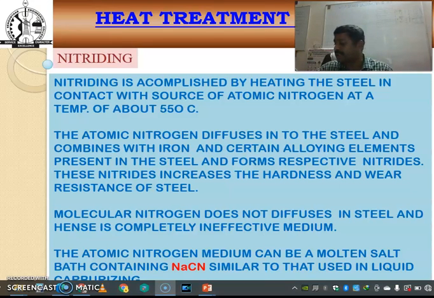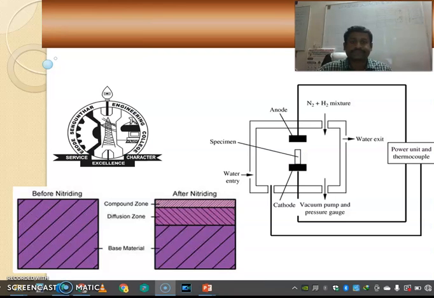Next is the nitriding process. Nitriding is the process of adding nitrogen to the surface. Nitrogen is added by heating the steel in contact with atomic nitrogen at a temperature up to 550 degrees Celsius. This atomic nitrogen diffuses into the steel and combines with iron and the alloying elements present in the steel to form the respective nitrides. These nitrides increase the hardness and wear resistance of the steel. So this is the part after the nitriding process.